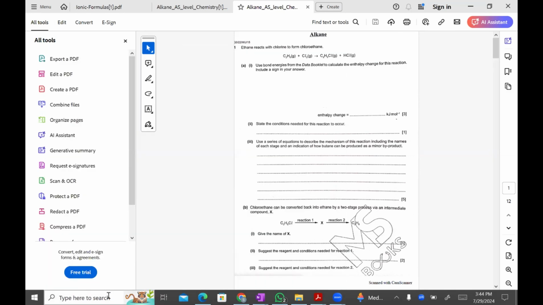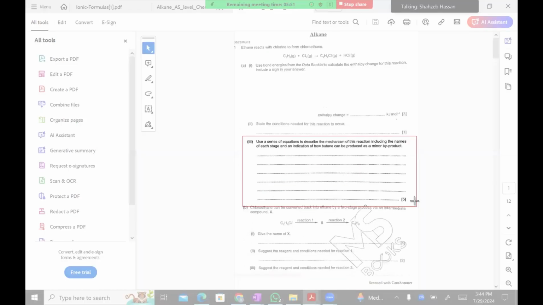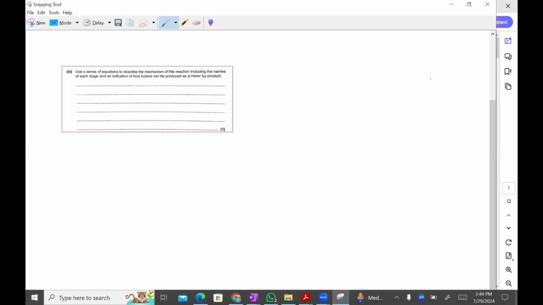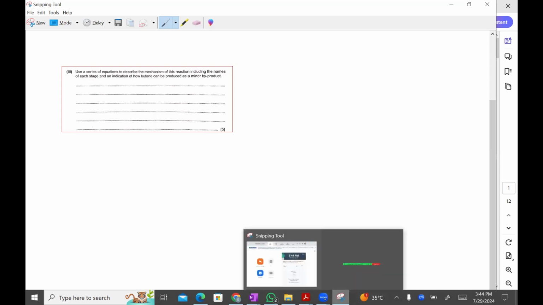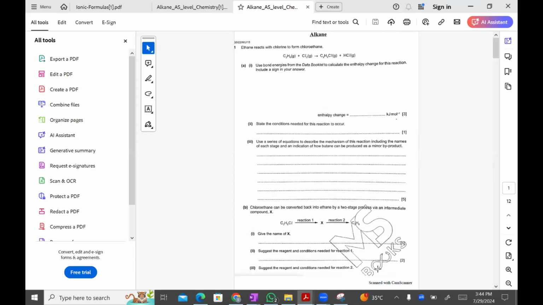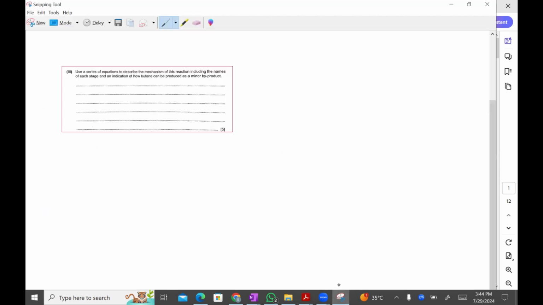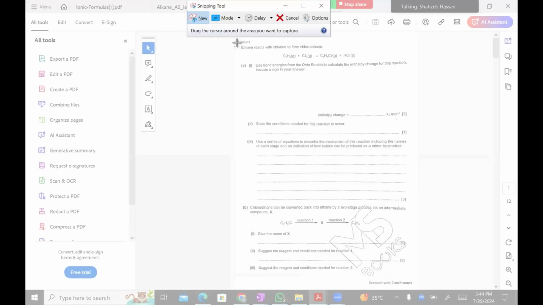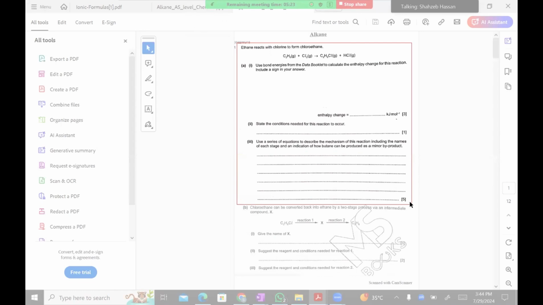So let me just open this snipping tool. Use a series of equations to describe the mechanism of this reaction, including the names of each stage and an indication of how butane can be produced as a minor product. This is the reaction that I'm going to describe at this moment. Let me just take the complete picture of this.